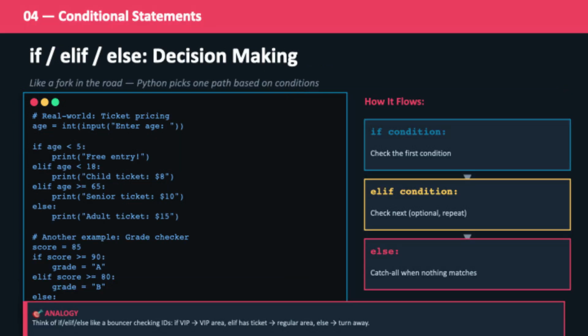This is where your program starts making decisions. Based on conditions, it can choose different paths. This is the foundation of building smart systems, from grading apps to login systems.